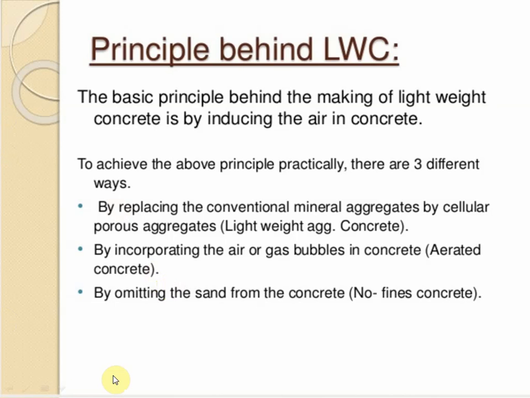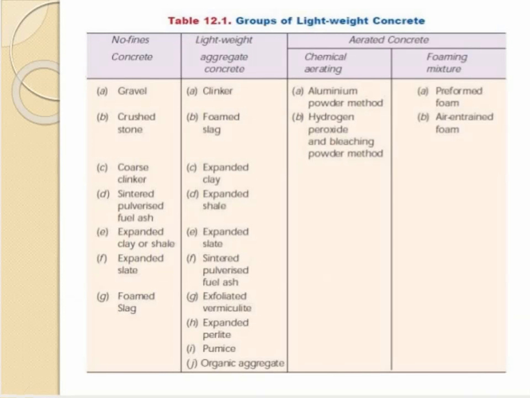Next is by omitting the sand from the concrete. Here they eliminate the fine aggregates and use only cement, coarse aggregate and water. That's why it is called no fines concrete. So here you can see the groups of lightweight concrete. In no fines concrete, for the coarse aggregate you can use gravel, crushed stone, coarse clinker, sintered pulverized fuel ash, expanded clay or shale, expanded slate, and foam slag.